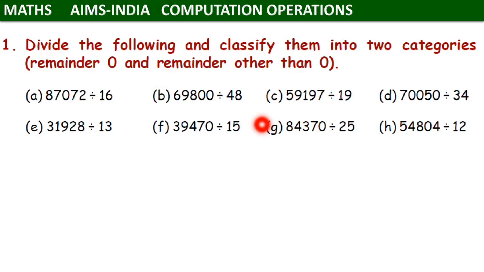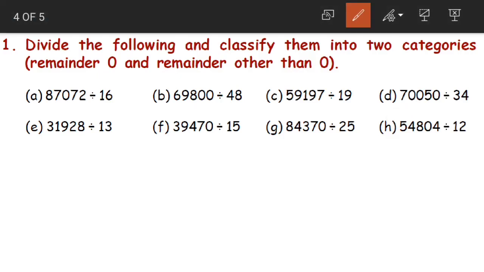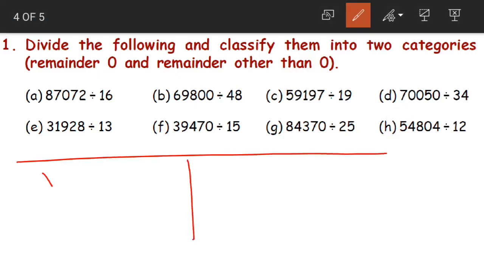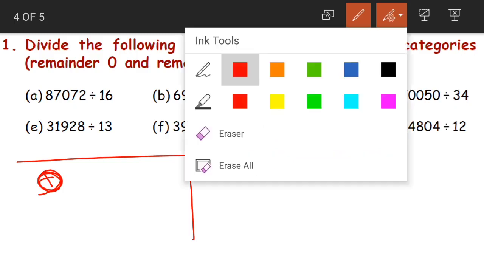Now before ending the class, let us do a little exercise here. Divide the following and classify them into 2 categories: remainder 0 and remainder other than 0. Okay, children? What should we do here? We should divide all the numbers and classify into two categories. Yes, one should be those whose remainders are 0, and the other those whose remainders are other than 0. Okay.